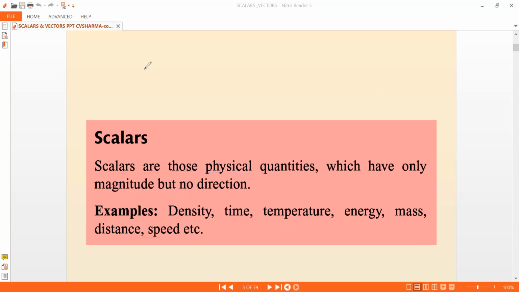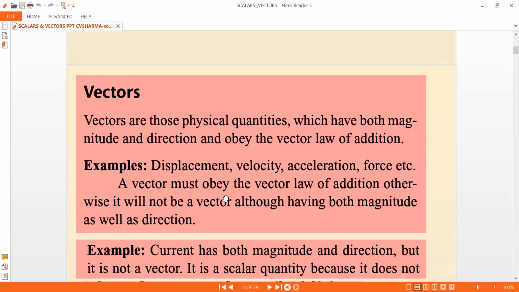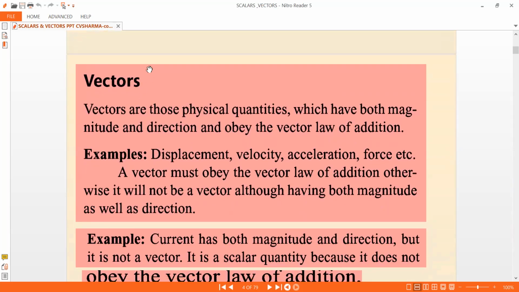Okay, now let us move on further. Vectors. What are vectors basically? Vectors are those physical quantities which have both magnitude and direction and obey the vector laws of addition. What are the examples of vectors? Displacement, velocity, acceleration, force. All these things are vectors, and they have direction.